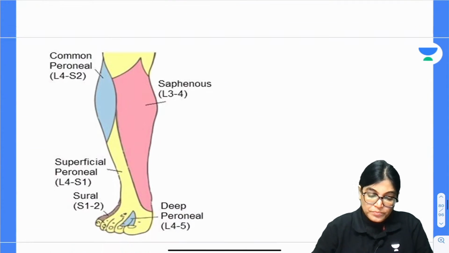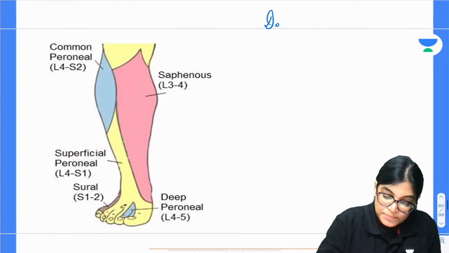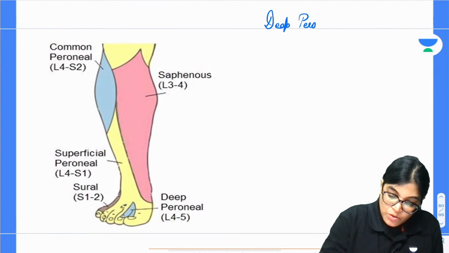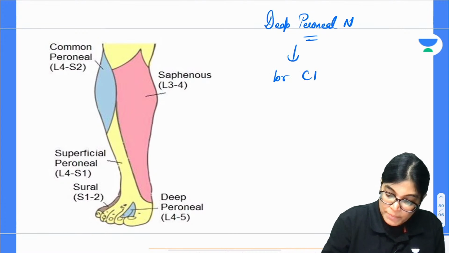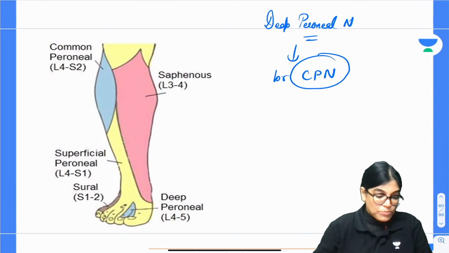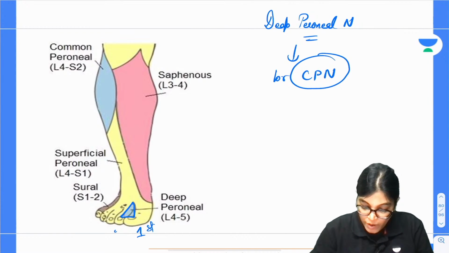Let me show you. The deep peroneal nerve is one of the branches of the common peroneal nerve. One of the important features: can you see this blue area? This is the area between the first toe, the great toe, and the second toe.